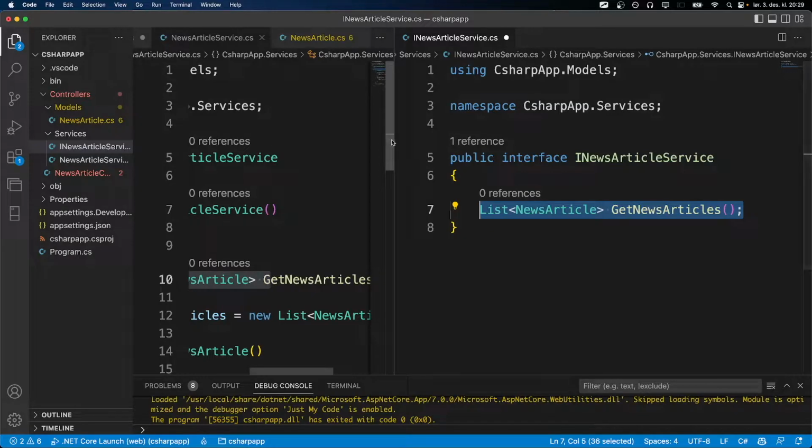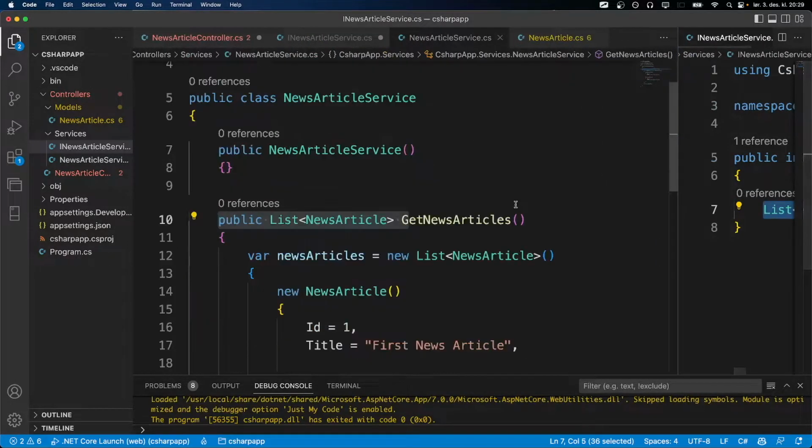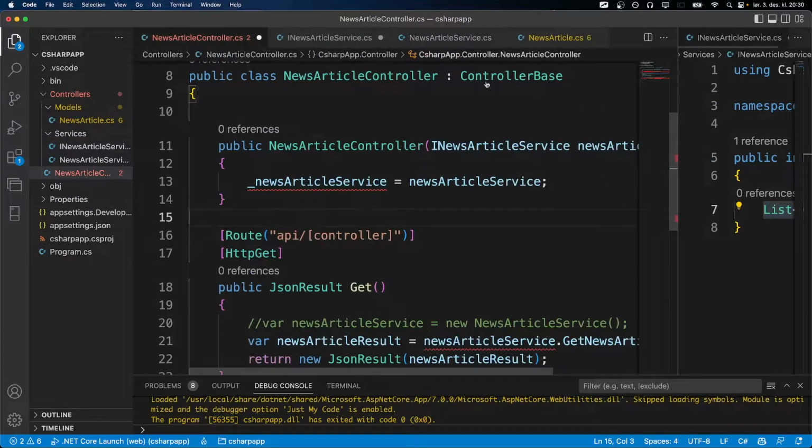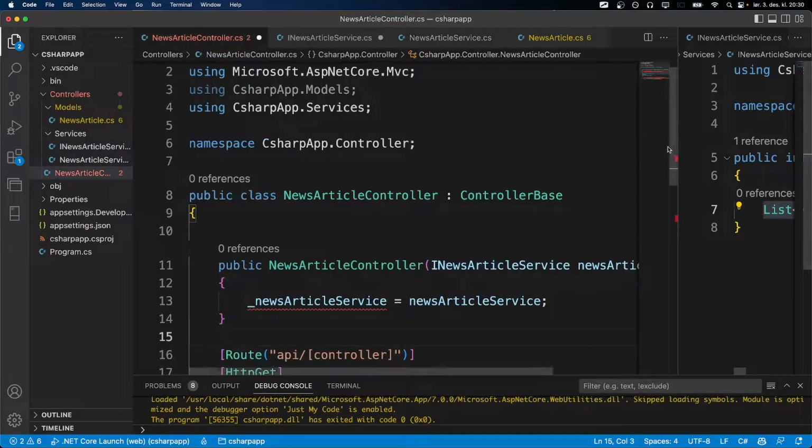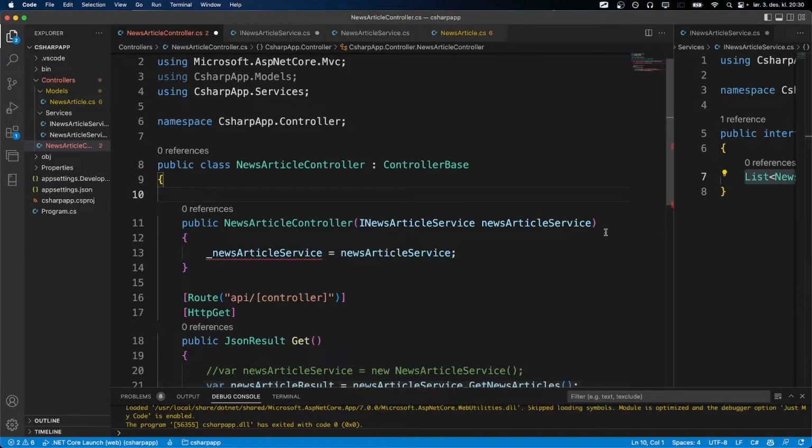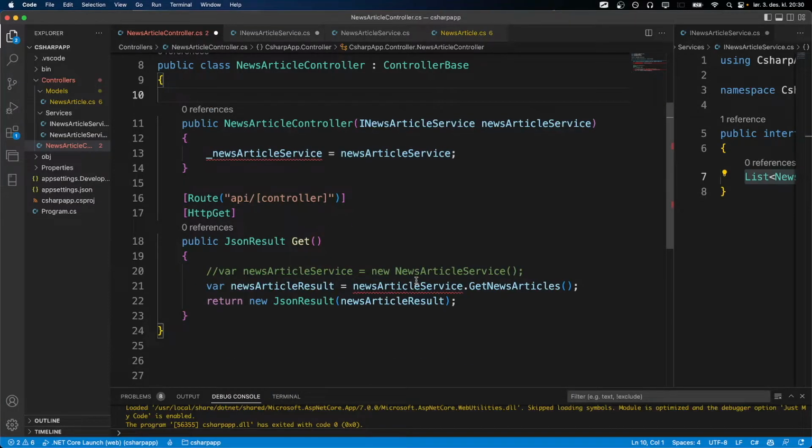All is good. The thing now is that whenever we are in the controller, we are saying, okay, please give us an instance of INewsArticleService. INewsArticleService is the interface, but we would actually like to talk to the implementation, not just the interface. But we are using this because it's easier to swap out when it comes to testing.